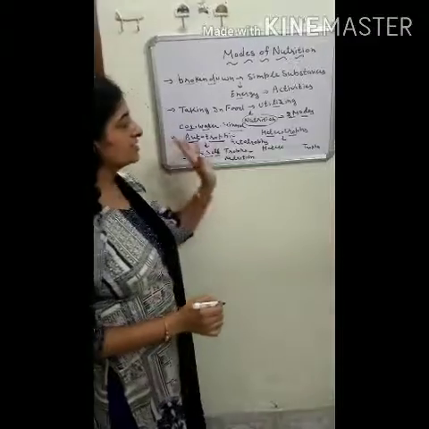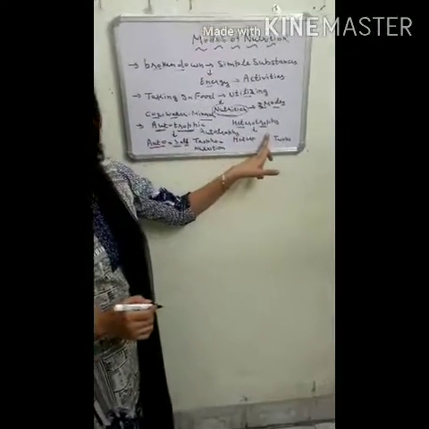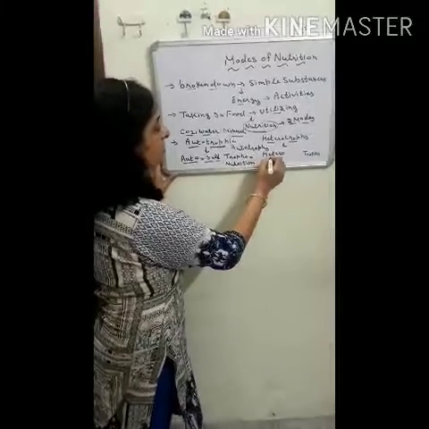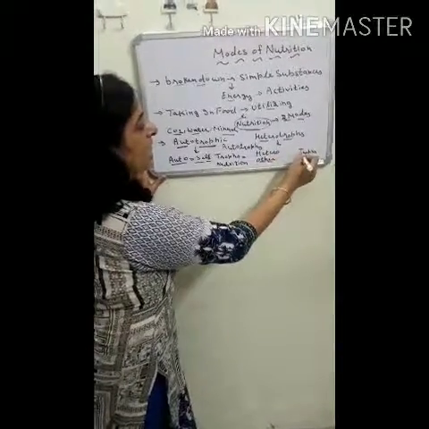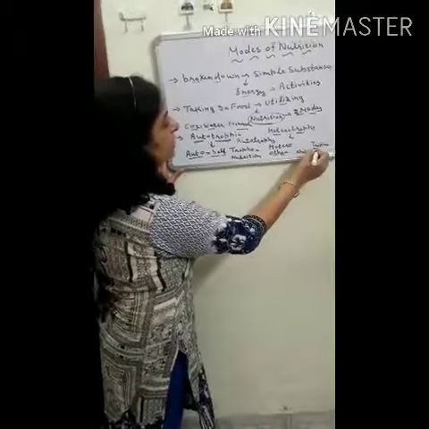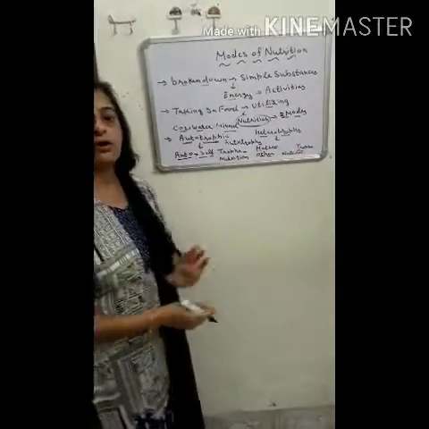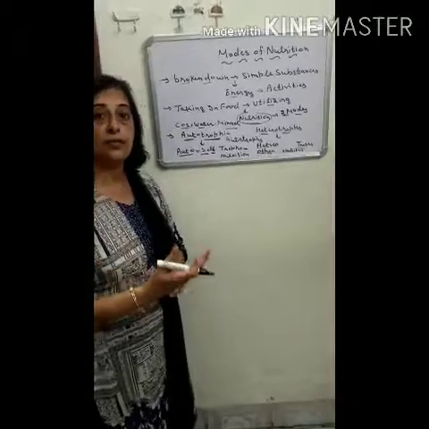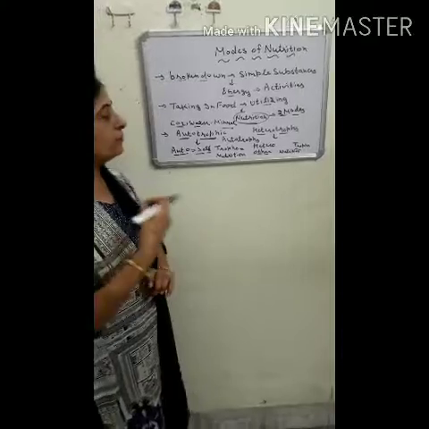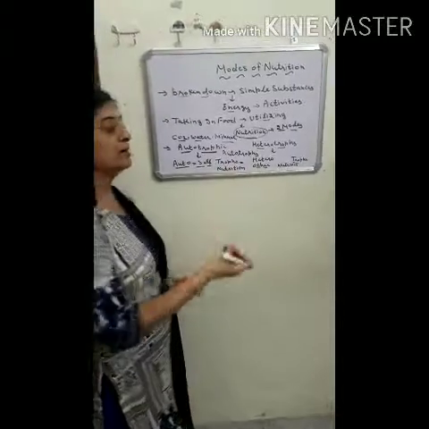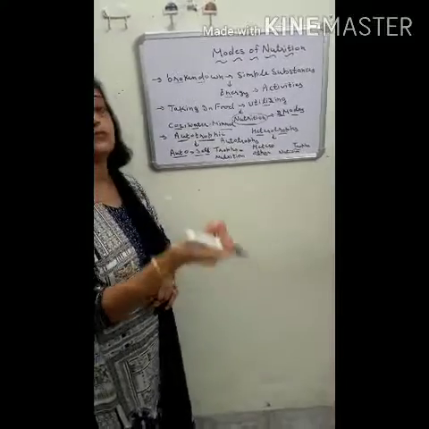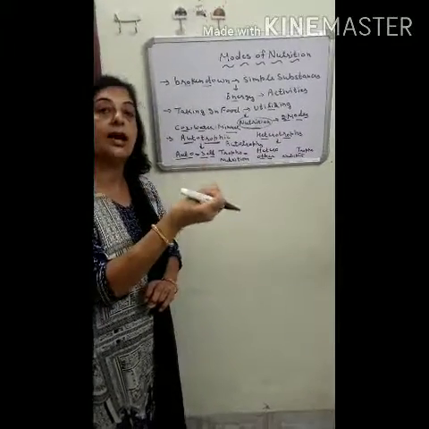Okay, now the next type of mode is the heterotrophic mode of nutrition. Hetero means other, and troph means nutrition. In this type of nutrition living organisms are not able to synthesize their own food. For their food they depend either on the plants or on the animals which eat the plants.